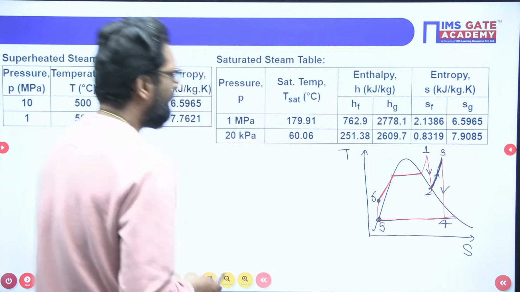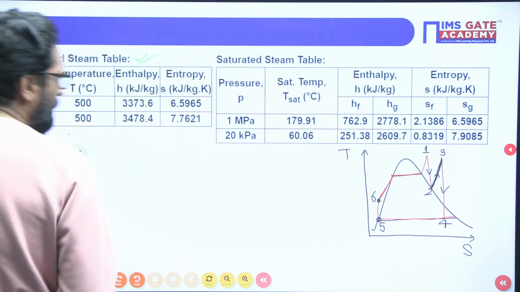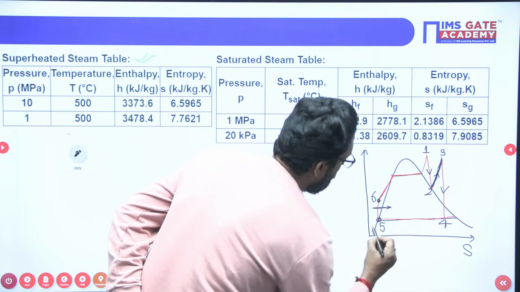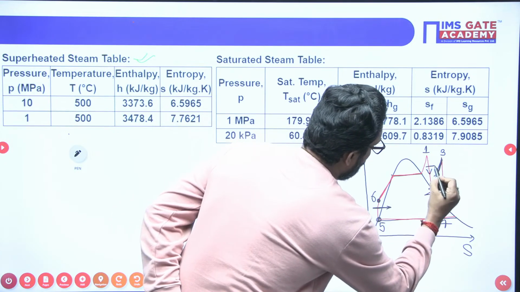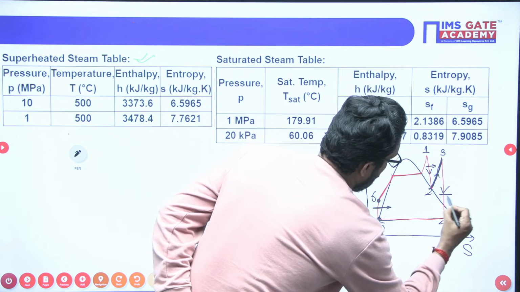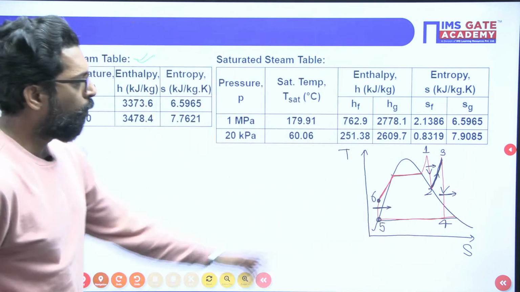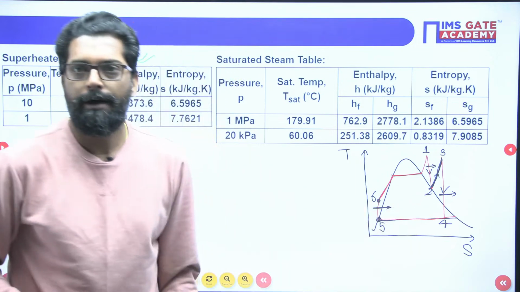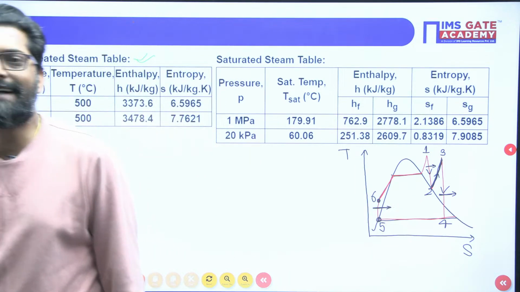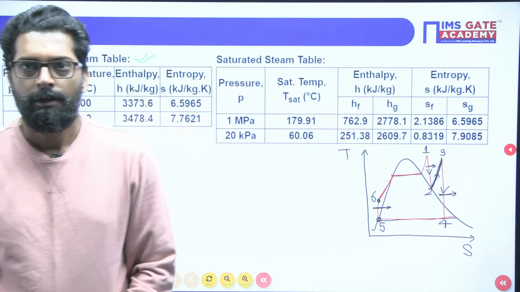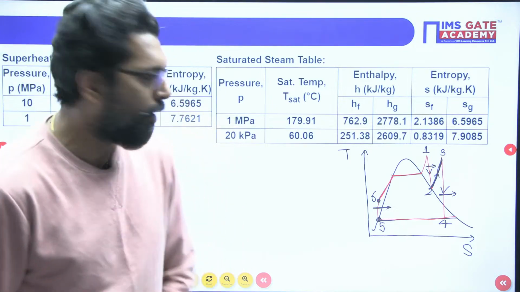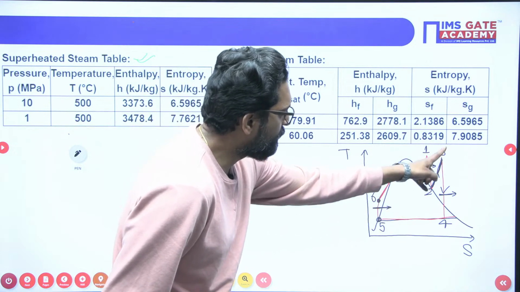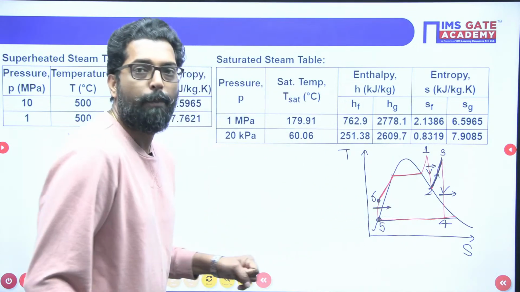Now they are asking for the turbine work. So this is your pump in. This is the turbine work, high pressure turbine, and this is your low pressure turbine. So 1 to 2 is expansion in the high pressure turbine. Rahul, 0.98, correct. So 1 to 2 is the high pressure turbine expansion, and 3 to 4 is the low pressure turbine expansion.